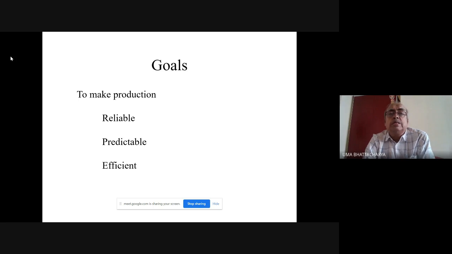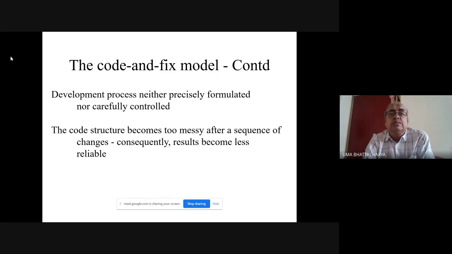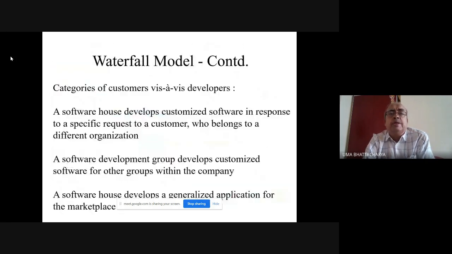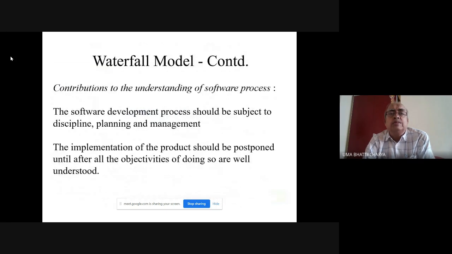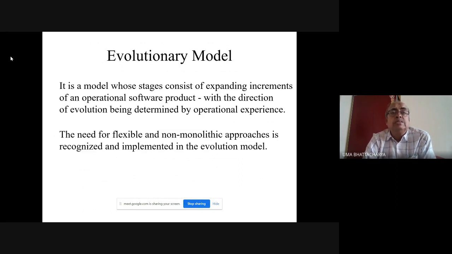So we have already discussed goals. Code and fix, today's environment. All these we have discussed. So there's no point in repeating whatever we have discussed. If you have any question, please don't hesitate to ask. Waterfall model, we have discussed in details, plus and minus points. Significance of waterfall model in software evolution process, we have discussed that.